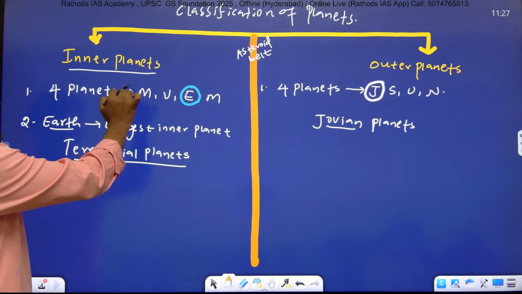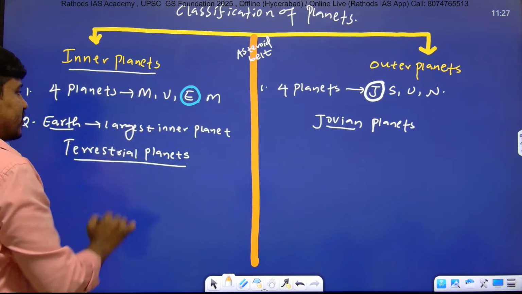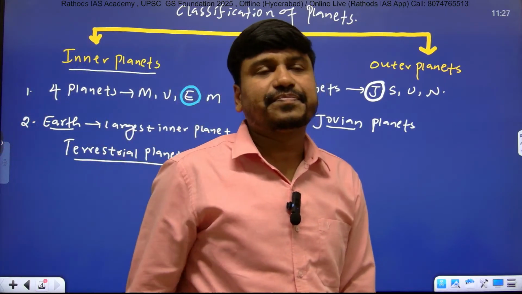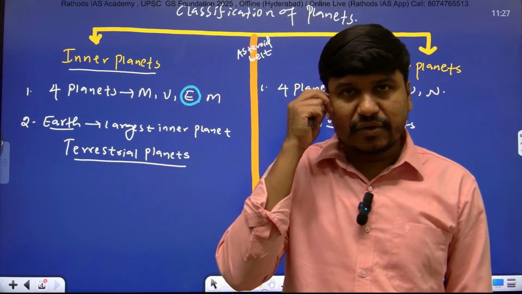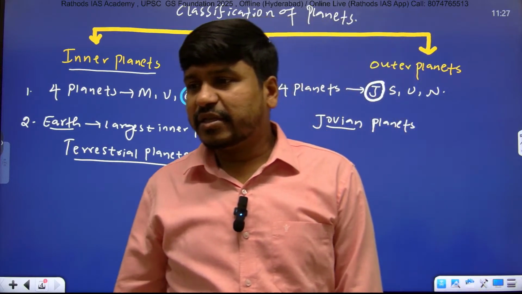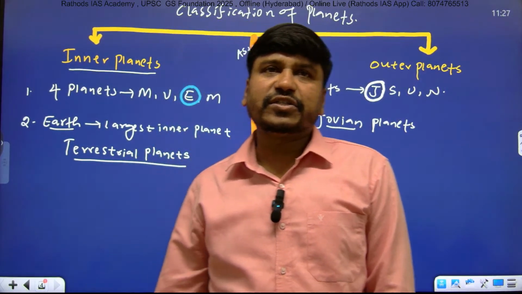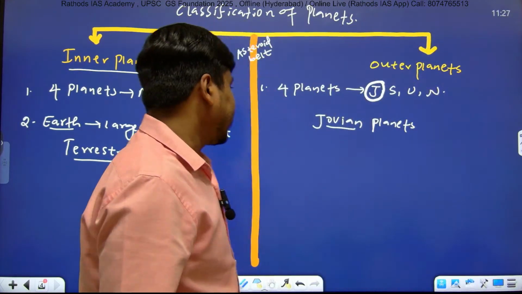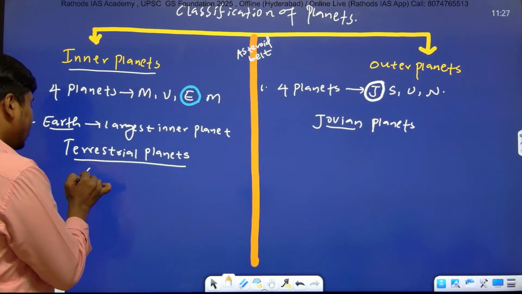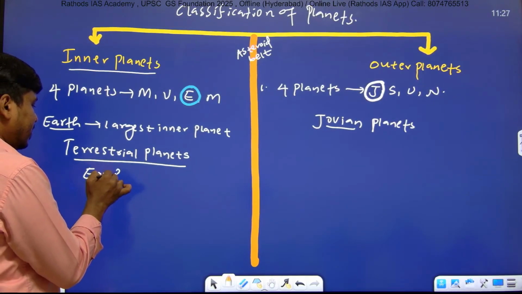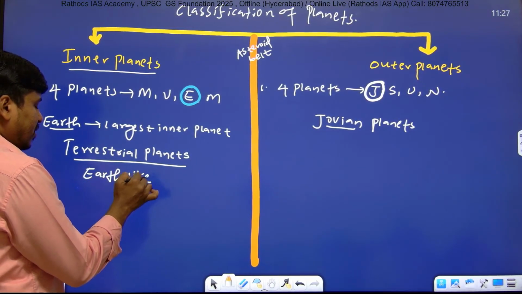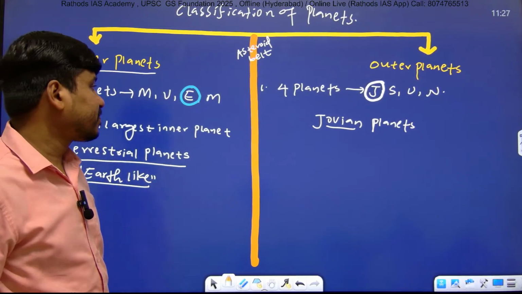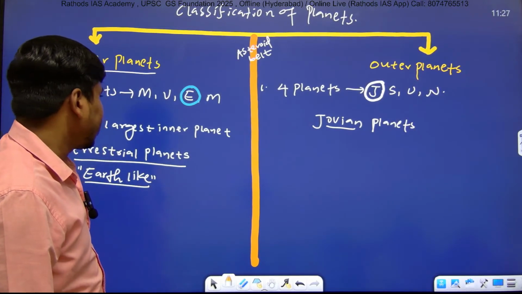Earth is the largest inner planet. Therefore, inner planets are known as terrestrial planets, meaning Earth-like planets. Full stop.